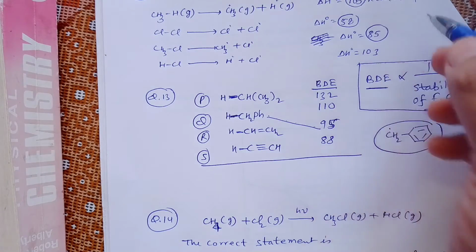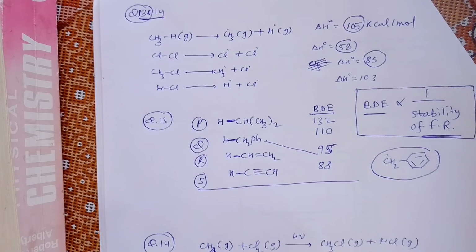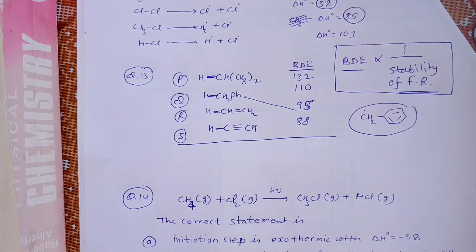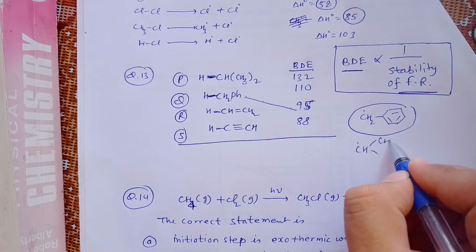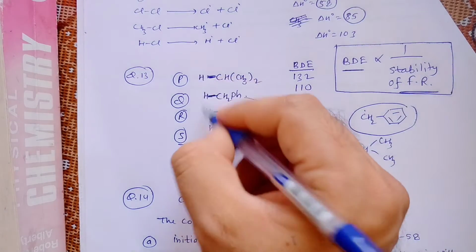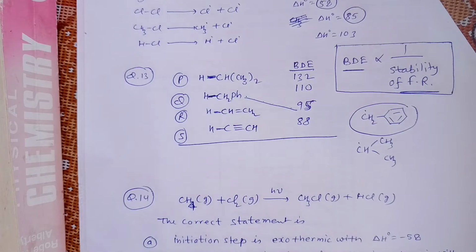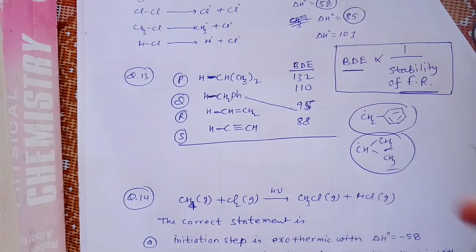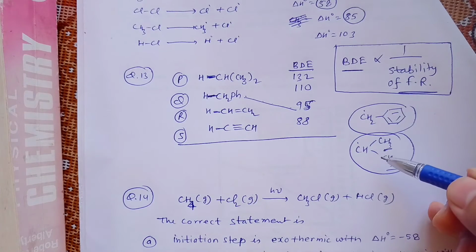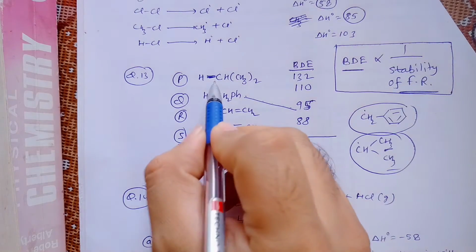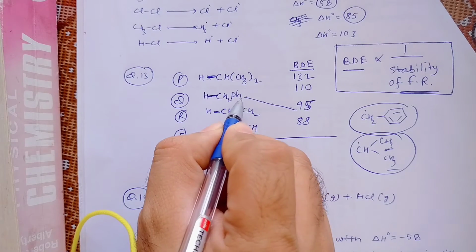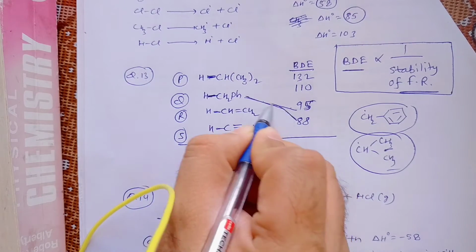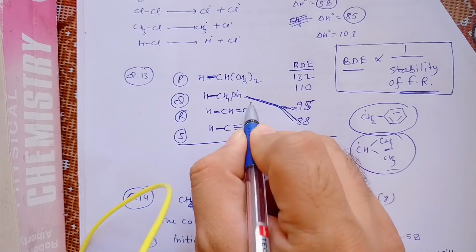Bond dissociation energy is in kilocalorie per mole. Every bond dissociation energy they have written in kilocalorie per mole. And similarly, if we go with P, it will be stabilized by hyperconjugation. I am not writing the left side radical because that is H dot anyway. There are 6 hydrogens which will stabilize it by hyperconjugation, no resonance structure, and this will be less effective than the benzyl free radical. So its energy will be a little bit more than the benzyl free radical. I think I have goofed up, because this has to be matched with this 88, because it is the least energetic. This has to be matched with the 88.